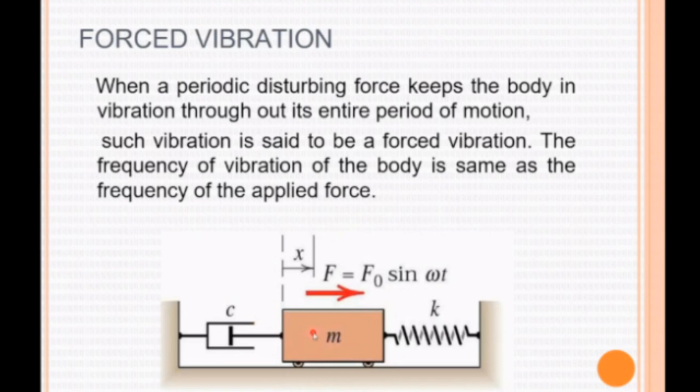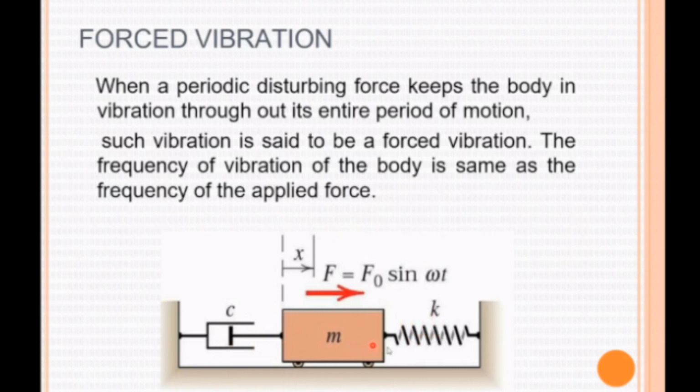Also, the mass is connected with a damper C. This damper gives resistance to the movement of the mass. Damping means the resistance to the motion of the system. Since we are providing this damper, the movement of the mass is resisted by it, and this is also the stiffness.